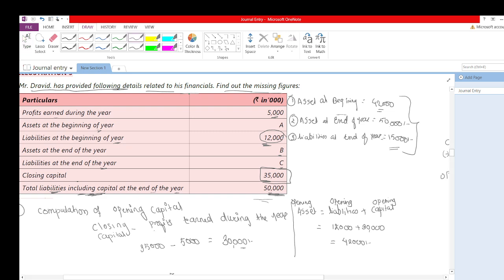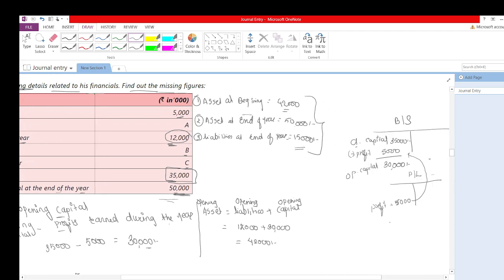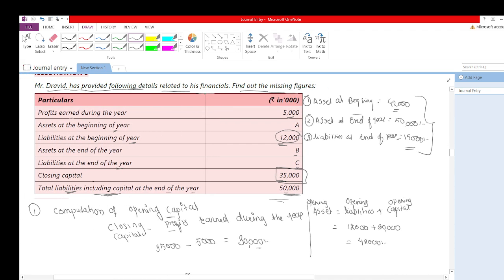So first I have calculated the opening capital, and opening capital will be closing capital minus profit earned. I already proved how it will become by using the balance sheet and profit and loss account, and I have calculated closing capital. Now for calculating the asset, as we already know, liabilities plus capital is equal to asset.